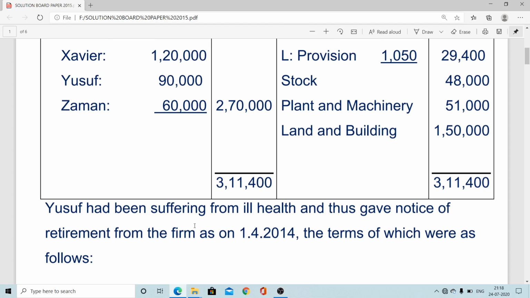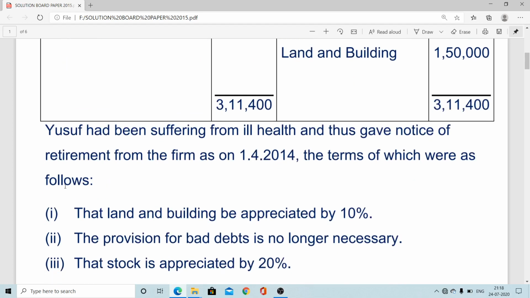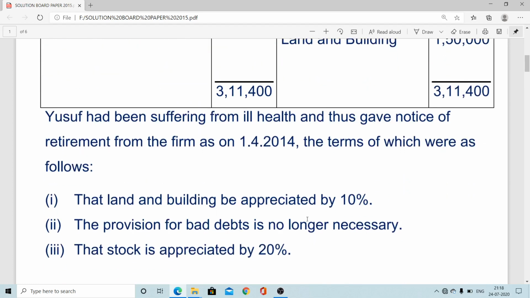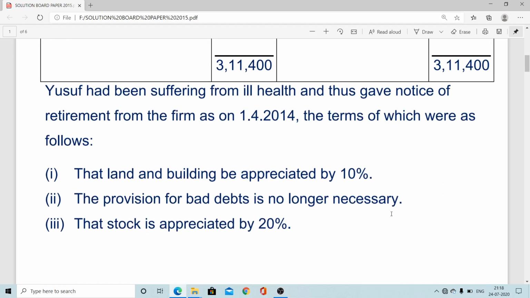Now Y had been suffering from ill health and thus he gave a notice for retirement. The notice is 1st April 2014, and the other terms and conditions are as below. On the date of retirement, land and building appreciated, means increased, by 10%. Provision for doubtful debt is no longer necessary. Here it is good for the partnership firm that all the debtors are now converted to good debtors. So all are good debtors, no provision is required, so the provision for bad and doubtful debts is no longer required.